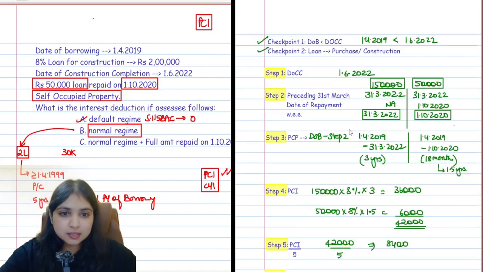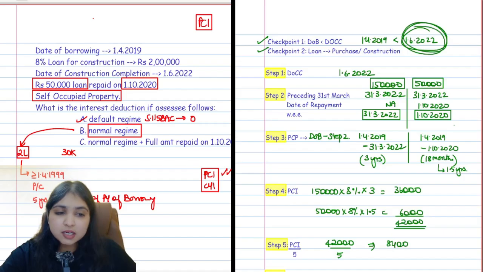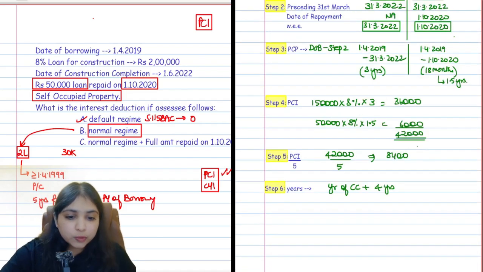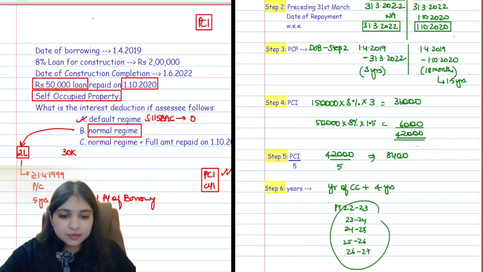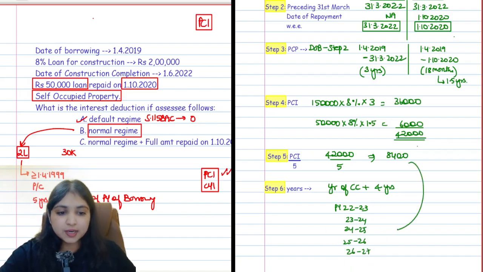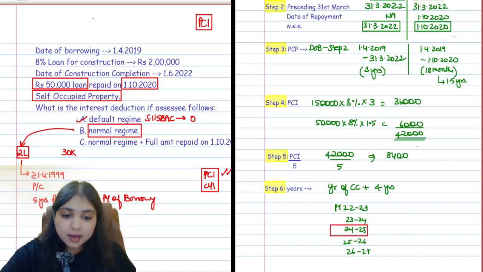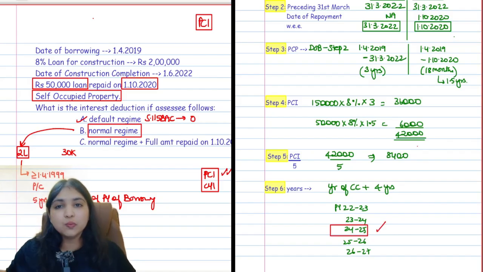So when did we complete the construction? We completed the construction on the 1st of June 2022, which is going to be previous year 22-23. This plus 4 more years, which means 23-24, 24-25, 25-26, 26-27. So in these 5 years, your pre-construction interest of 8,400 will be allowed. Is your current year in this list? Yes, our current year in the examination is 24-25. It is in this list. So in the current year, I will have pre-construction interest. This is how we always do the pre-construction interest calculation.